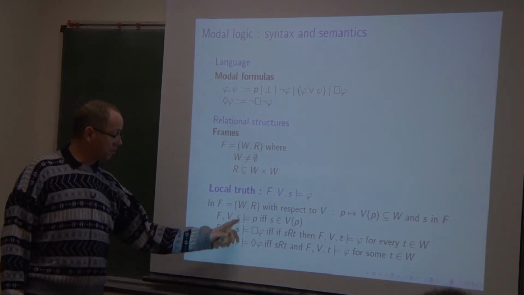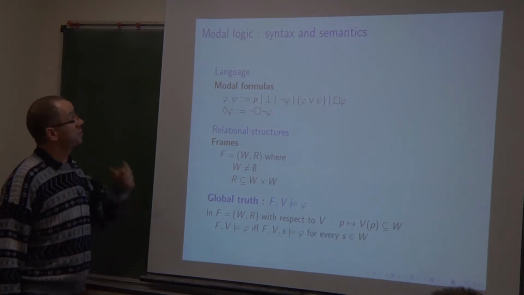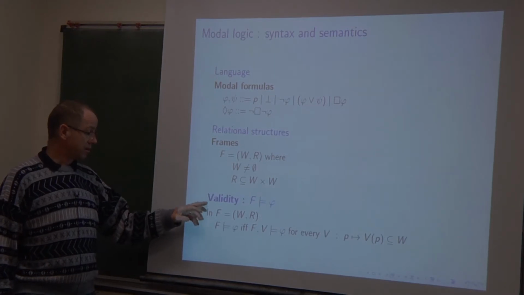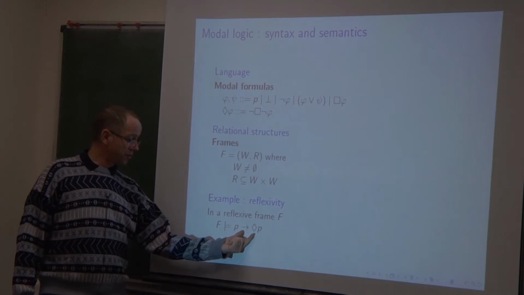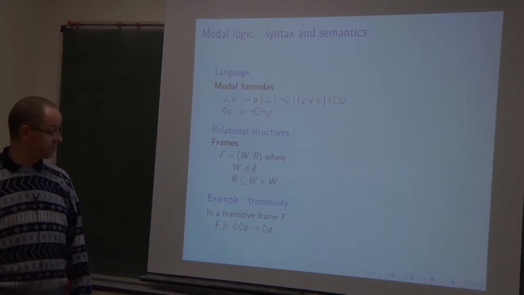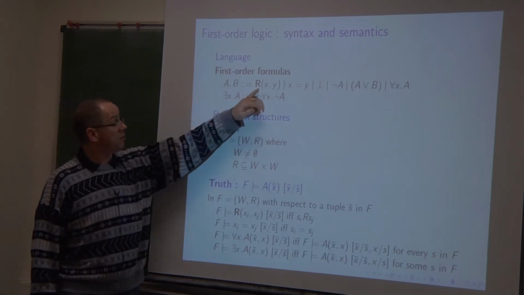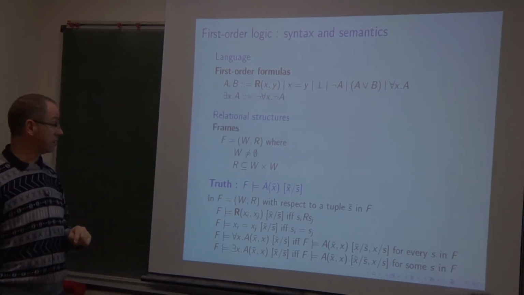Possible worlds I will denote by the letters S, T, etc. With respect to the first, yes, this is the global truth, the validity in a frame. As an example, such a formula is valid in a reflexive frame, and this one in a transitive frame. Now, for the first order language, it is based only on one binary predicate corresponding to the accessibility relation.